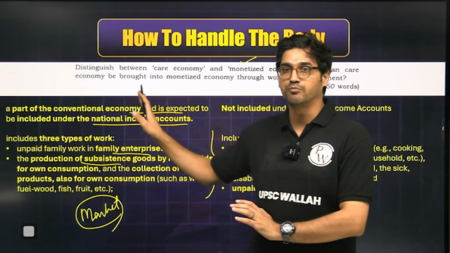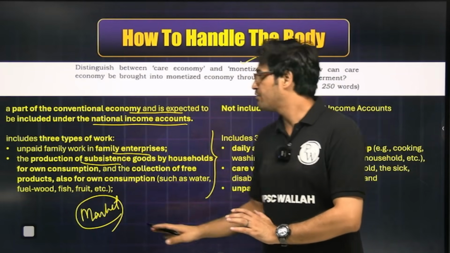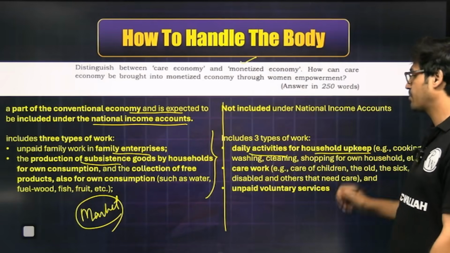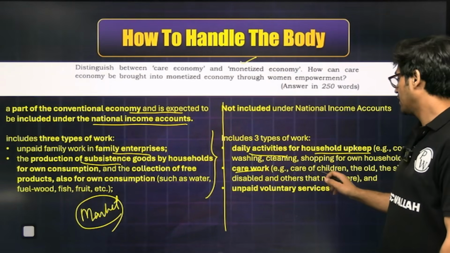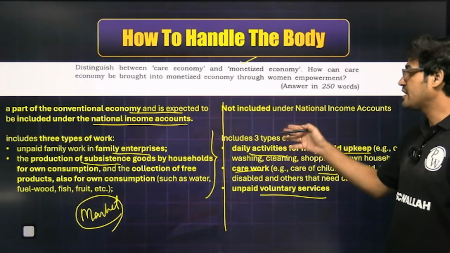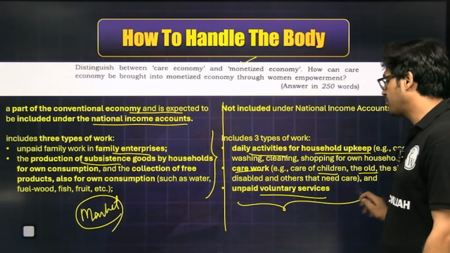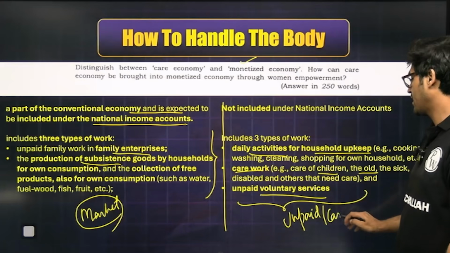Hence, it's a part of monetized economy. We know the monetary value of this work. While if you look at some other categories of work, for example, daily activities of household upkeep, for example, care work, taking care of the dependents and the sick, the children, the elderly, and all of these unpaid work which are being done voluntarily, this type of unpaid work is predominantly what is called care work.